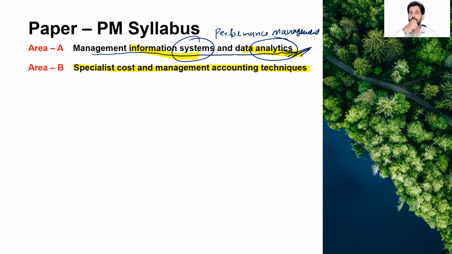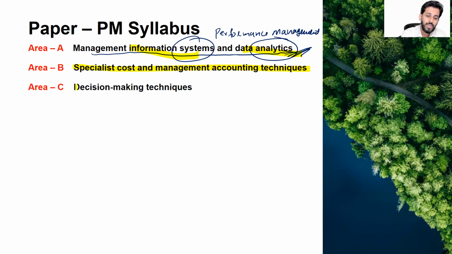And you have already studied these costing techniques in your earlier paper MA, and in this paper PM. I can give you examples like absorption costing, activity based costing, life cycle costing, target costing, environmental accounting, throughput accounting. So these are different costing techniques. Now why do you cost your products? So that you cost your product, add the profit markup, and quote the selling price.